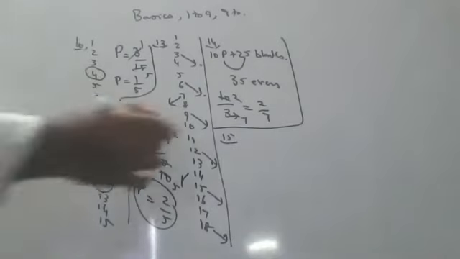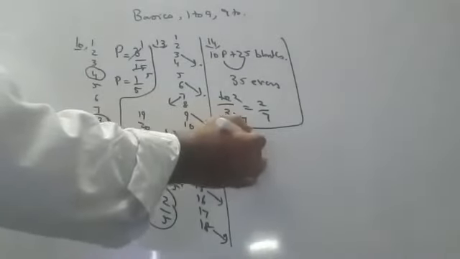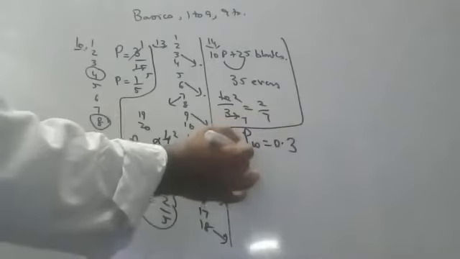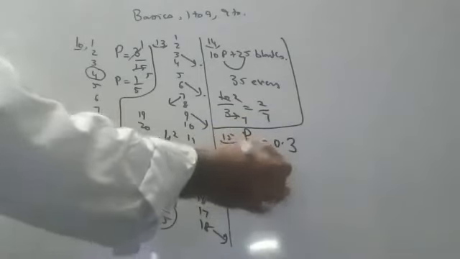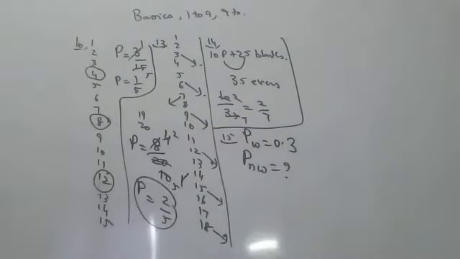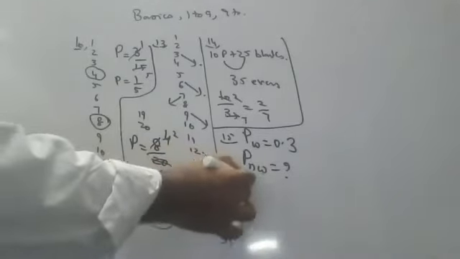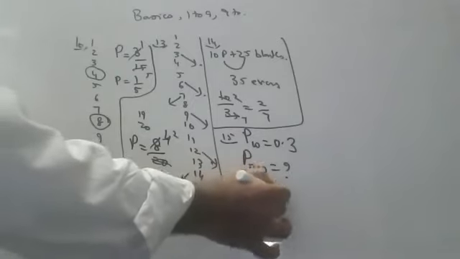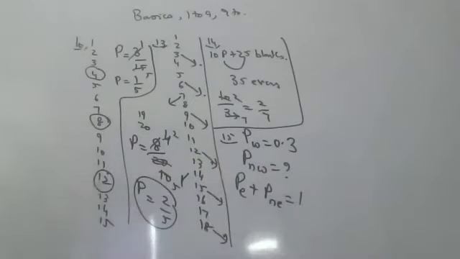The probability of winning a game is 0.3. What is the probability of not winning a game? I told you so many times one formula. Can anyone say what formula we will use here? So P1 plus P2 is equal to 1. Very fantastic, Nana. Probability of an event plus probability of no event is equal to 1. So many times I told this. The total of the probabilities will always be equal to 1.